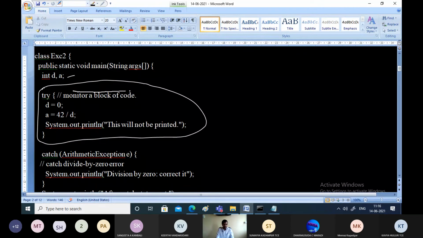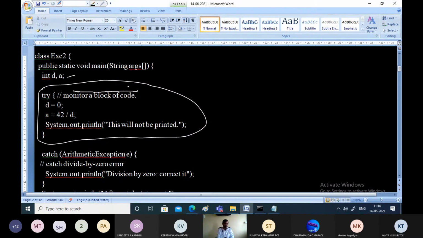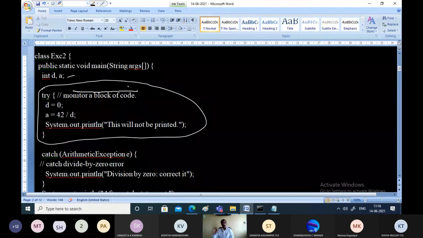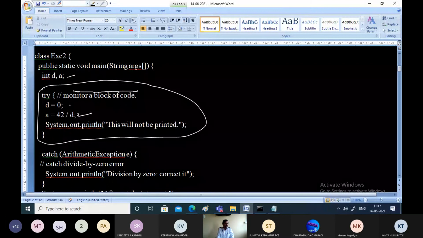That means we are monitoring a block of code. We are observing a block of code for errors. If there is an error, we will write the solution for that. That means we will not stop the execution of the program in between. The program execution will not stop abruptly. So whenever there is an error, this line will not be printed. See here, this line will not be printed. Why will this line not get printed? Because there is an error in this line.